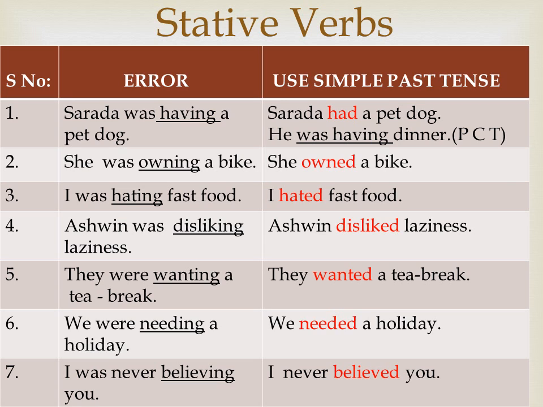She owned a bike. I hated fast food. Ashwin disliked laziness. Don't say they were wanting a tea break. They wanted a tea break is correct. We needed a holiday. I never believed you. There are some exceptions too. The sentence he was having dinner is in past continuous tense. Here the state verb have is used as a main verb and it refers to the verb eat.